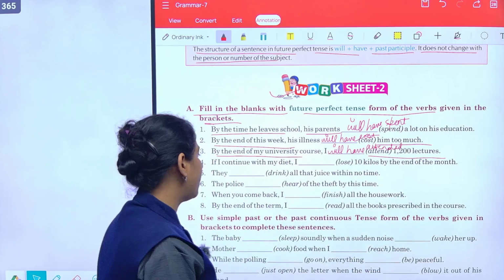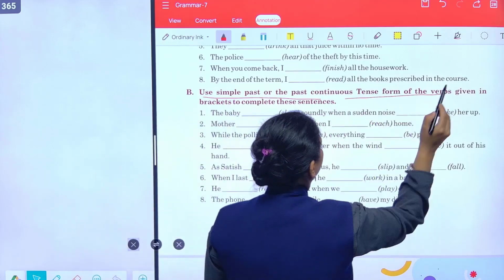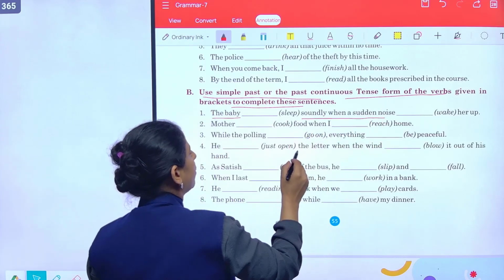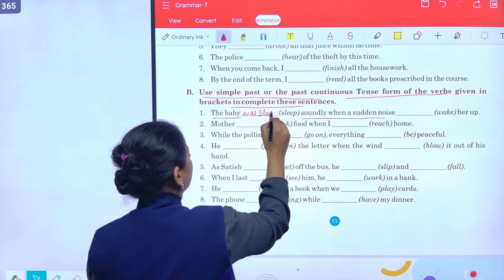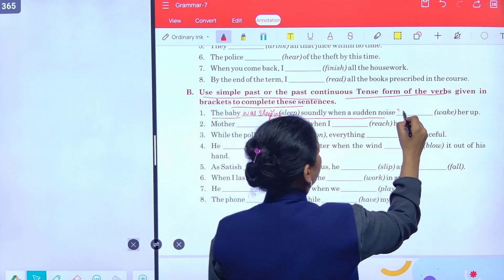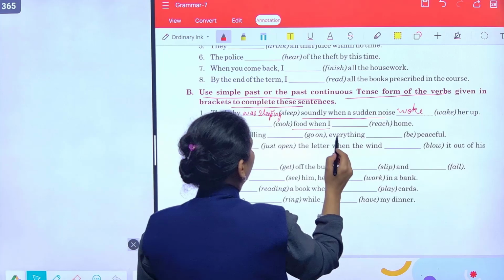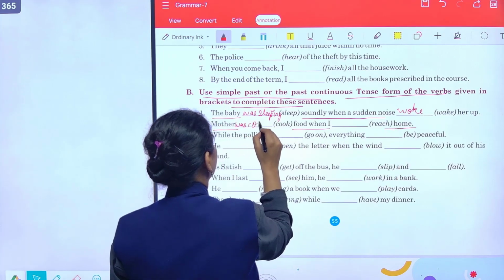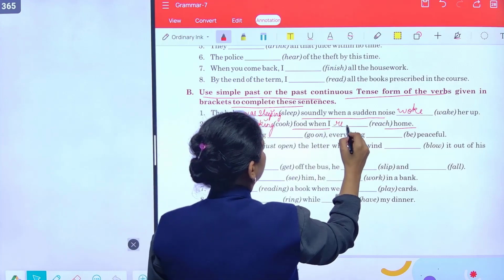So like this, you have to complete the rest of the part. Then use simple past या past continuous tense हमें लिखना है इसमें brackets में word है. The baby was sleeping soundly when a sudden noise woke her up. Mother was cooking food when I reached home.